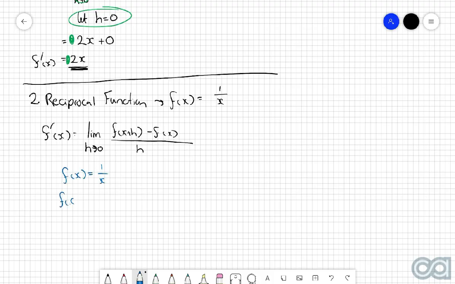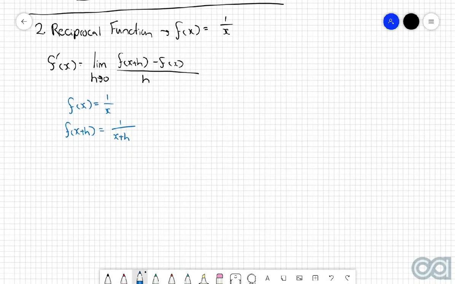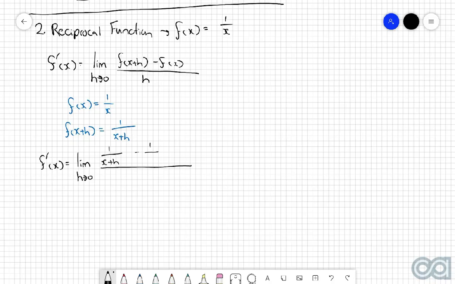Then the function of x plus h will be 1 over x plus h. So again, just replace the x with an x plus h. Substituting both of these into the original formula, we get f dash of x is equal to the limit as h approaches 0 of 1 over x plus h minus 1 over x, divided by h.